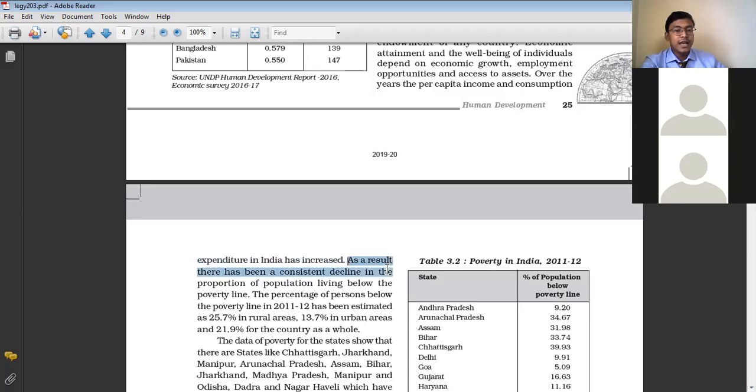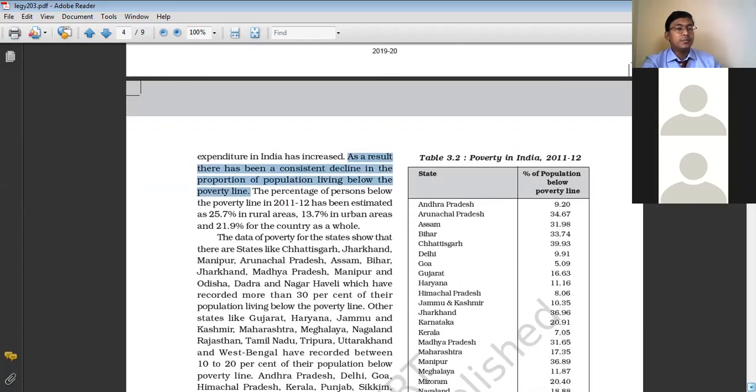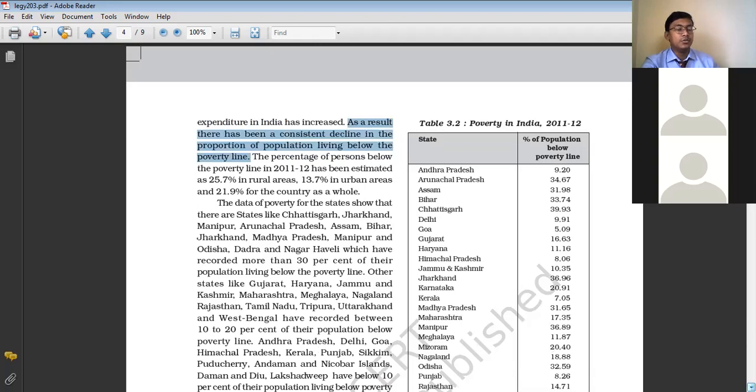As a result, there has been a consistent decline in the proportion of people living below the poverty line. The percentage of people living below the poverty line has reduced. Before, a majority of the population of our country was under abject poverty, below the poverty line. But now, with the increase in income, poverty has been reduced.